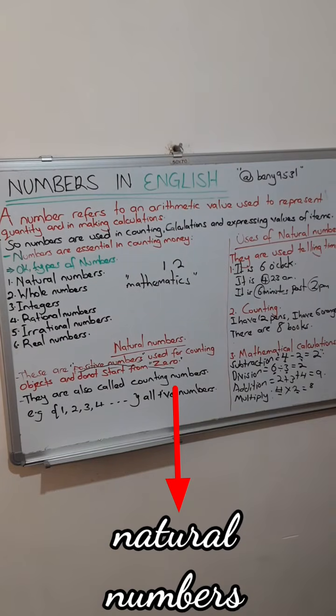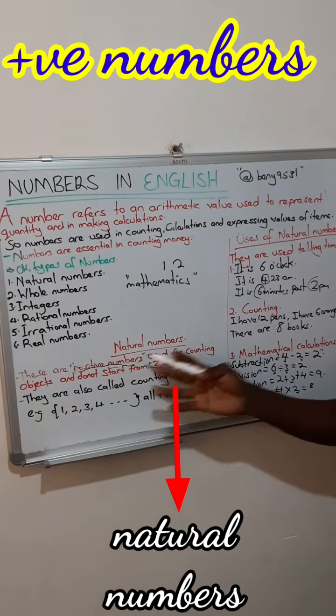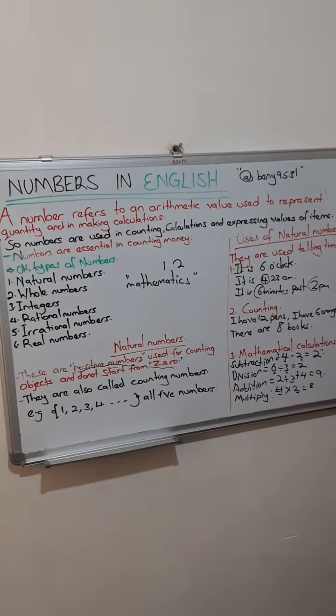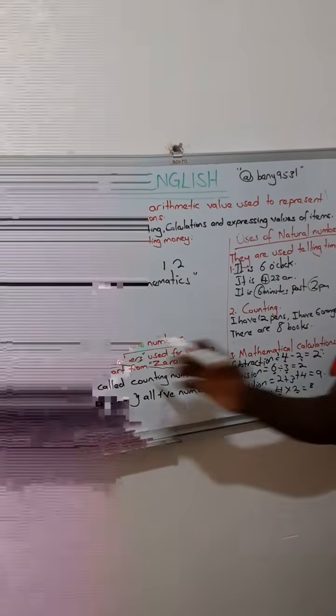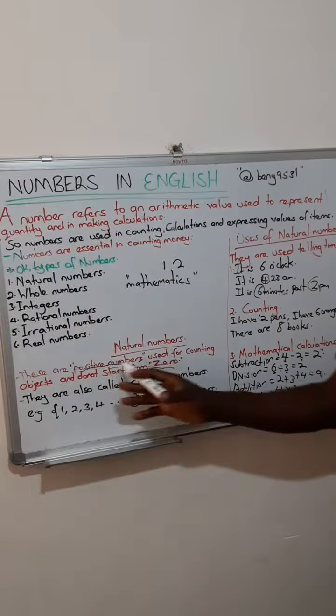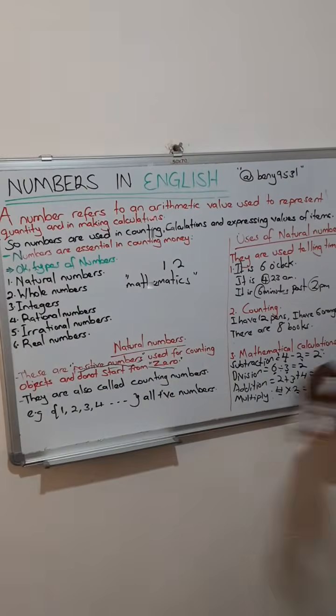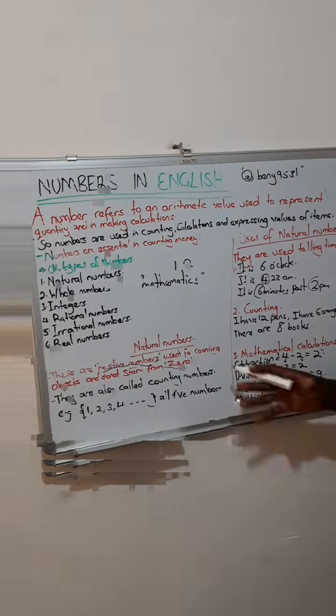What are natural numbers? So natural numbers are positive numbers used for counting objects and do not start from zero. So natural numbers zitandika kwemu tesitinamu zero, zitandika nemu ate zonna zonna zirina okuba nga positive numbers. For example 1, 2, 3, 4 and so on, all positive numbers.